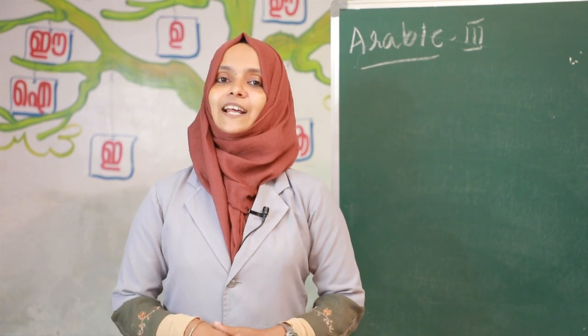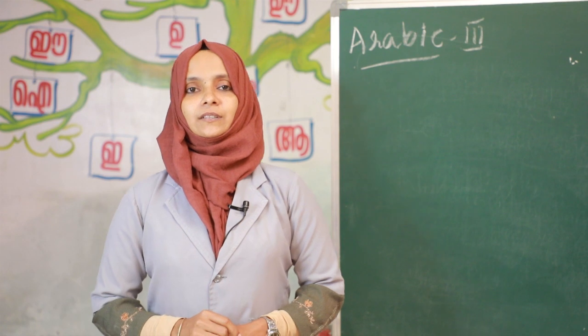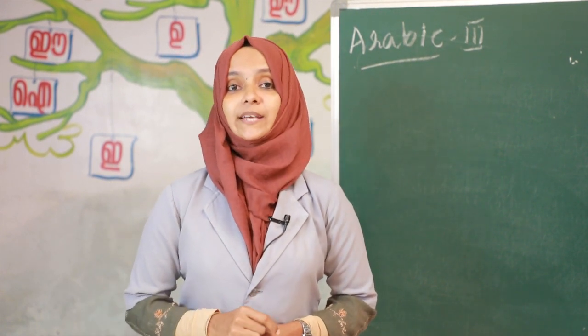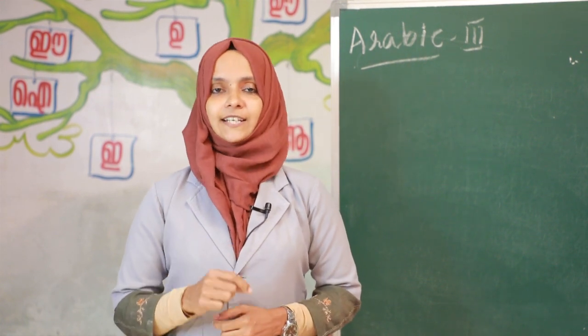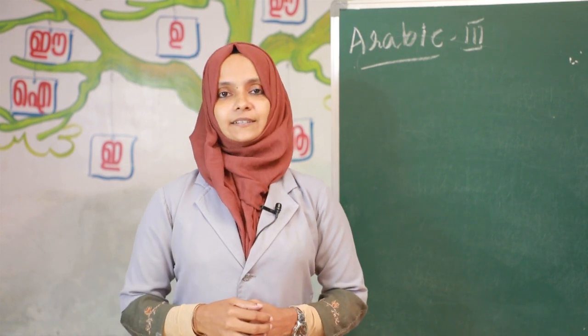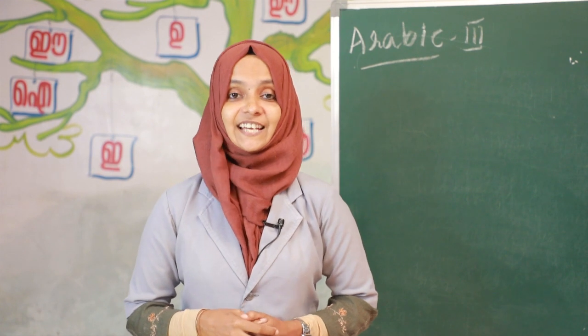Hada qalamun. Then the next word, kursiyun. Kursiyun means chair. This is a chair. Translate into Arabic: this is a chair.